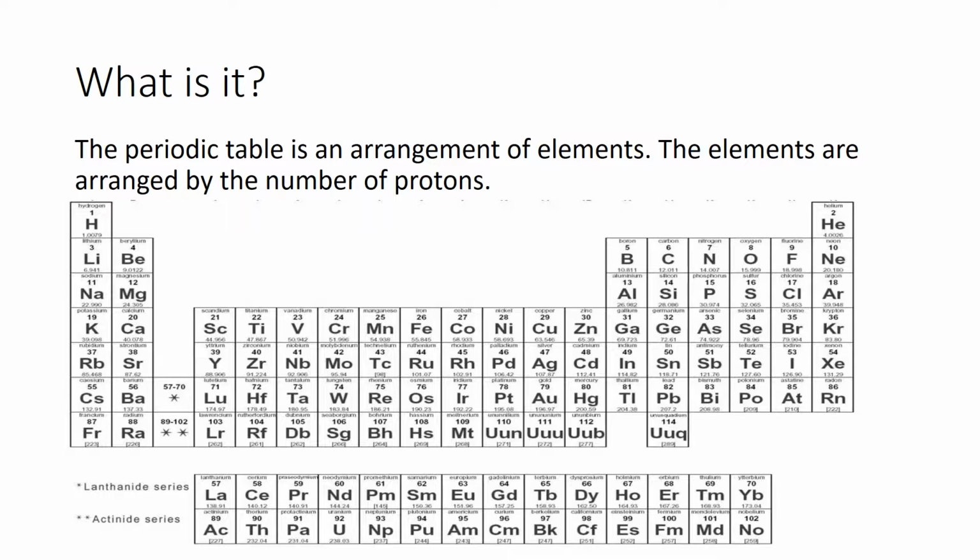The periodic table is an arrangement of elements, and they are arranged by the number of protons. When you're looking across the periodic table, as you go from left to right, you see that they are increasing. The numbers at the top, those are the protons. So it increases by the rows. And the rows are also called the periods.